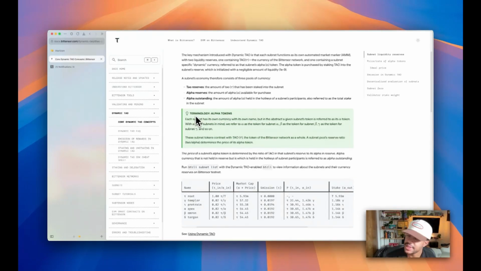And as Bittensor grows, the market adjusts naturally. No bottlenecks, no manual oversight needed. Hopefully it just works. So that's dTAO.